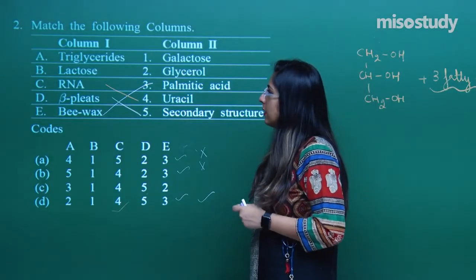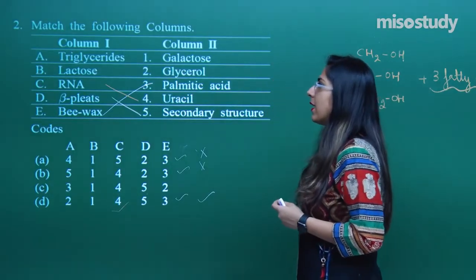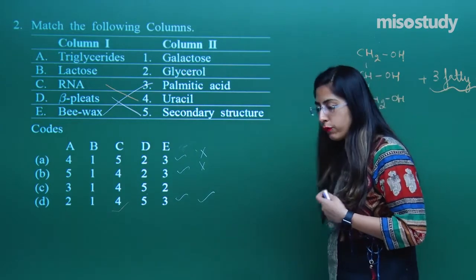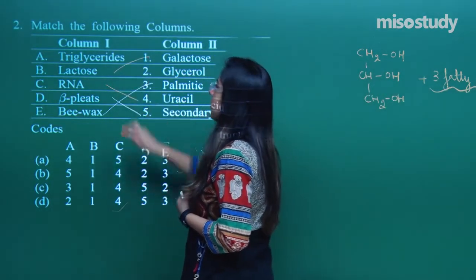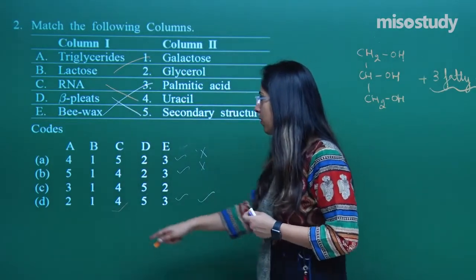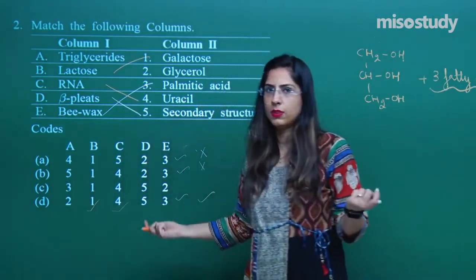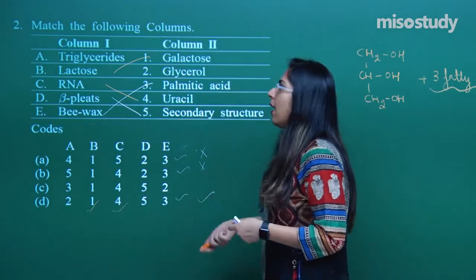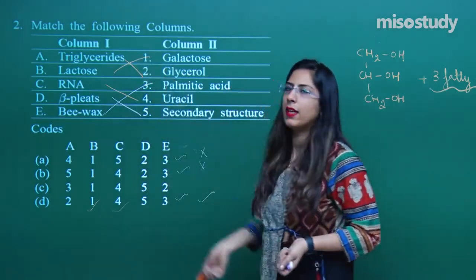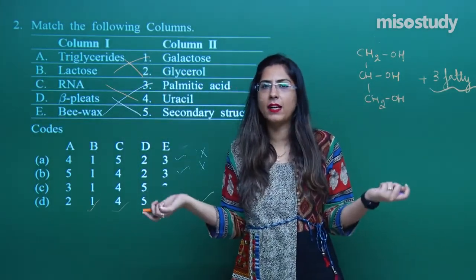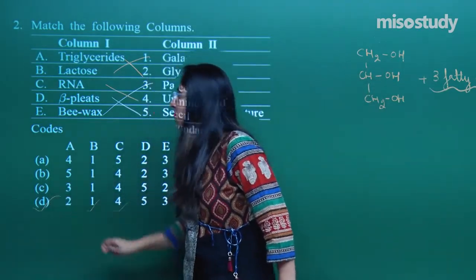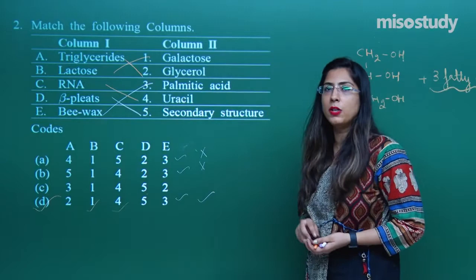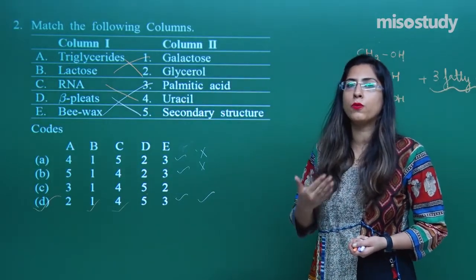Next is lactose. We are talking about a disaccharide, lactose. So I have to look for another disaccharide. Galactose is a disaccharide. So for B, the option number first is correct. So this is also right. Last, we know that triglyceride, the fat, is 1 glycerol and 3 fatty acids. So the correct option is option number D for question number 2.